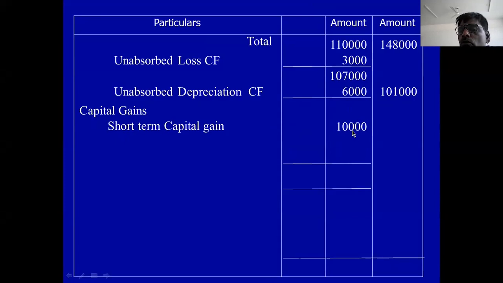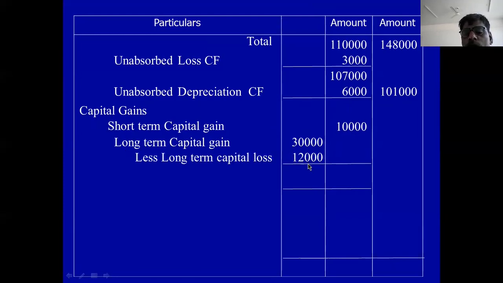Business income 1,01,000. Okay. Capital gain. Short-term capital gain is 10,000. You take in the middle column. Long-term capital loss is again 30,000. In the long-term capital gain, you deduct long-term capital loss 12,000.